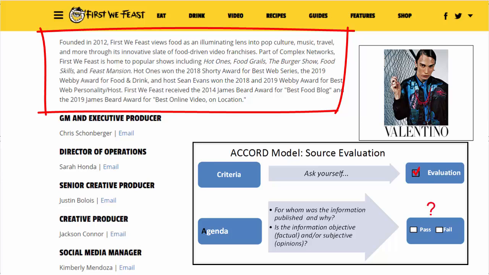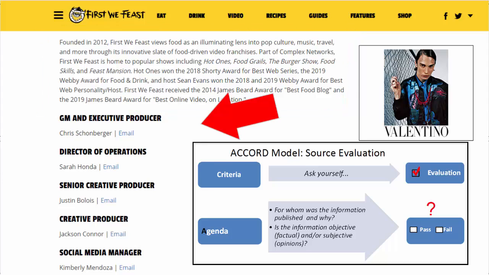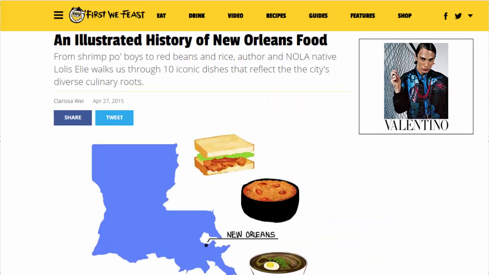Unfortunately, it doesn't tell us in detail why the site exists, but in general, it looks like it's a pop culture video site that's producing some online series. Below, I can see the names of the site contributors, but there aren't any credentials listed, so I don't know if they're experts in the field, have attended culinary school, or ever worked in the food industry. Let's head back to the article we originally found and take a look at that in closer detail.